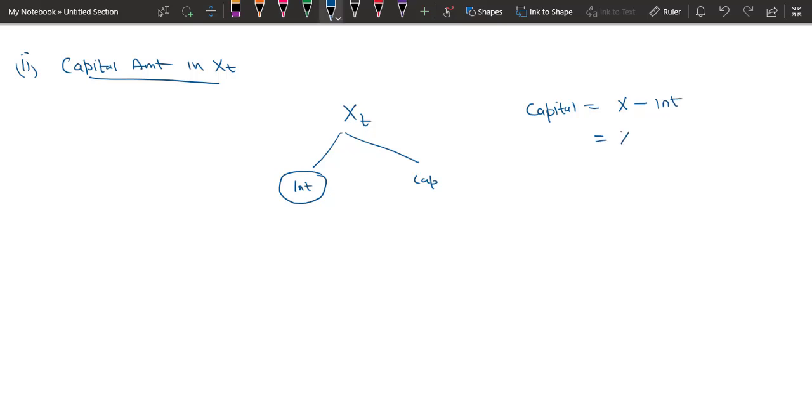It is as simple as that. So the capital part is called f_t, so it will be x_t minus b_t. So this is the first way of calculating the capital amount, that is, you subtract the interest paid in that installment from the installment and you get the capital part.